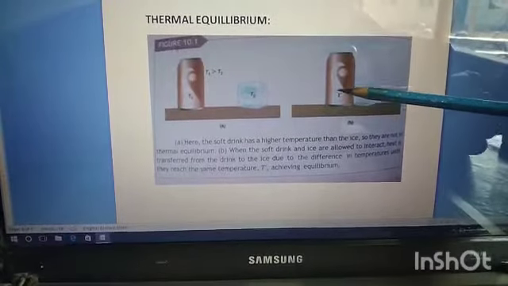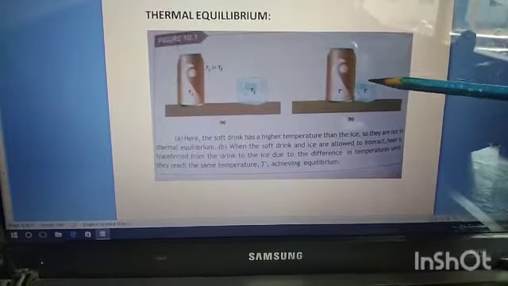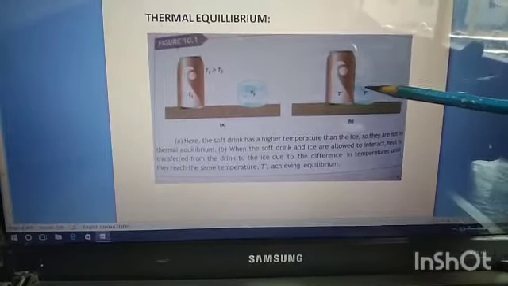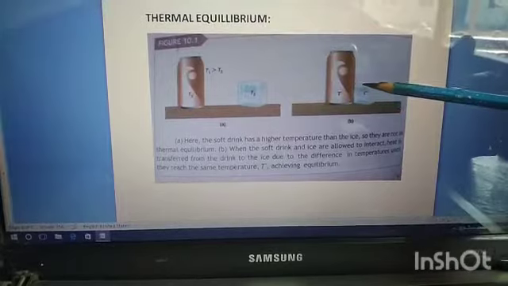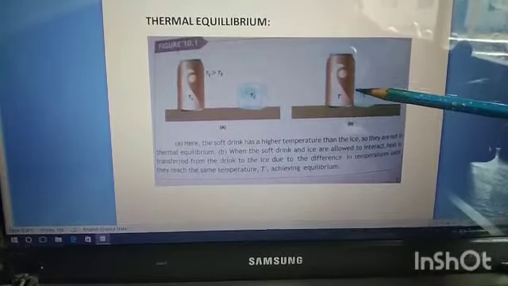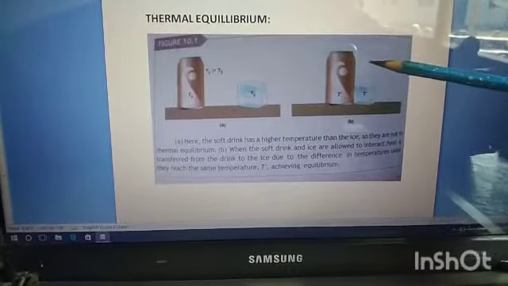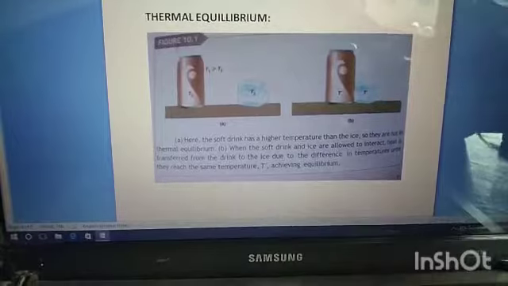And after thermal equilibrium, there is no flow of heat from one body to another. When both bodies come to equal temperature, then after that the flow of heat stops. That condition we call thermal equilibrium. Means thermal equilibrium is the condition in which heat stops flowing from one body to another body.